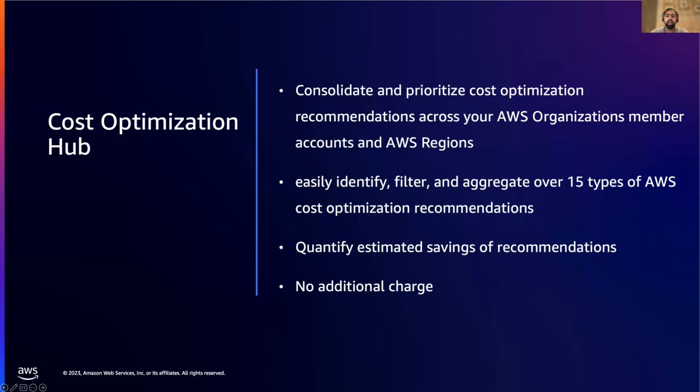It aggregates and gives you over 15 different types of cost optimization recommendations, such as EC2 instance right sizing, Graviton migration, or, if your resources are idle, a recommendation to turn off those resources, etc. One good feature that I like is that it can also do deduplication. For example, if there is a recommendation to get an instance savings plan, and there is also a recommendation to turn off idle resources, it will deduplicate the cost to give you a real savings amount of what you can expect from the suggestions that are being made.